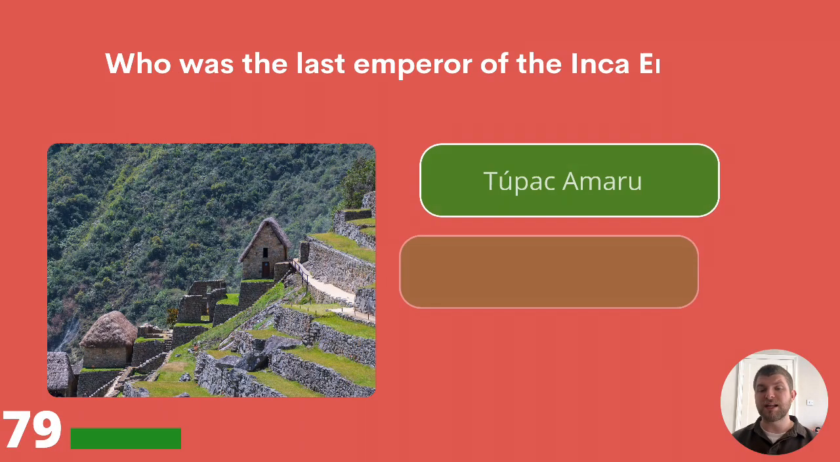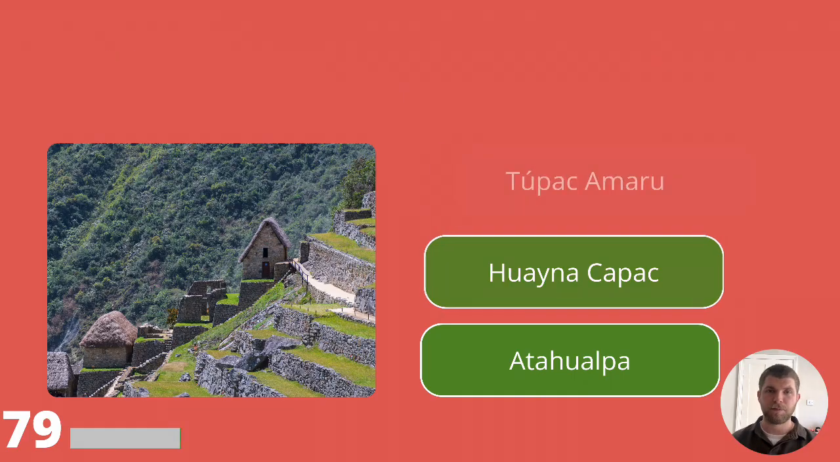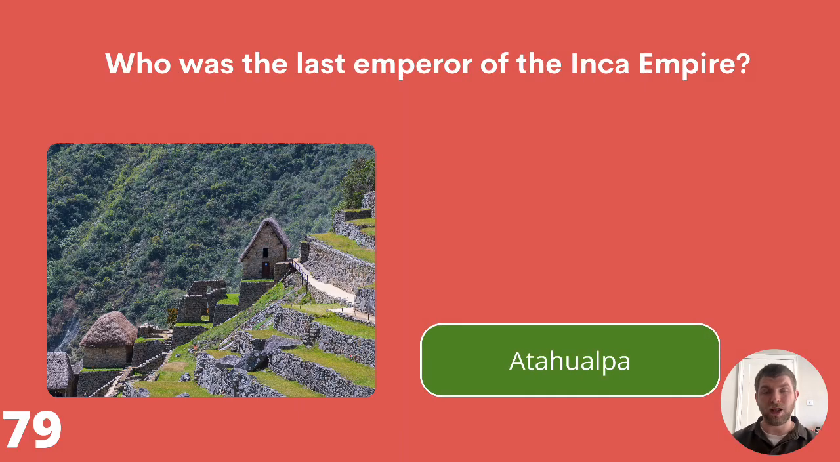79. Who was the last emperor of the Inca Empire? Tupac Amaru, Huayna Capac, or Atahualpa? The answer is Atahualpa.